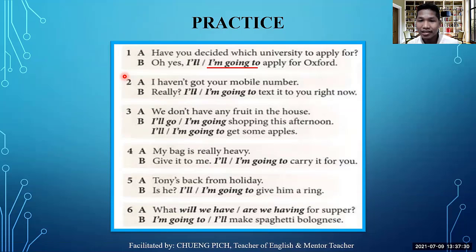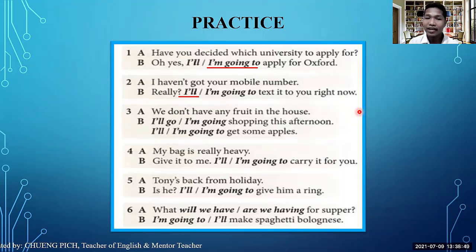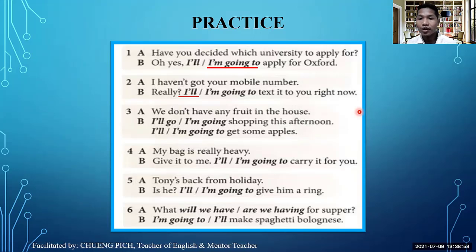Number two, A says, I haven't got your mobile number, and then B says, really? I'll text it to you right now. So do we use I'll or I'm going to? Do we use will or be going to? Let's check which one we use. Okay, in this case we use will, because the person who was asked for his or her mobile number had no plan to text the number to his or her friend. That's why he or she just responded immediately, and used will. So say, really, I'll text it to you right now.